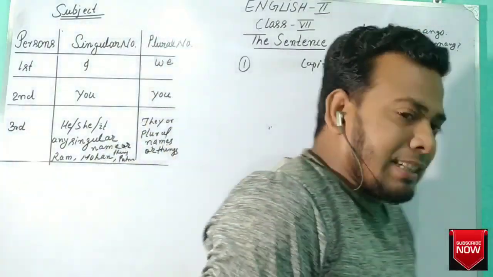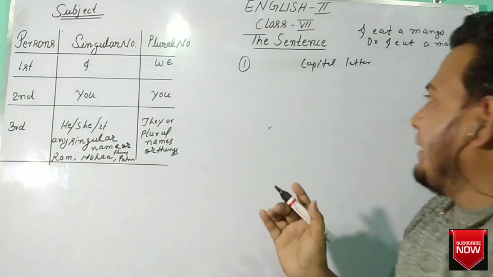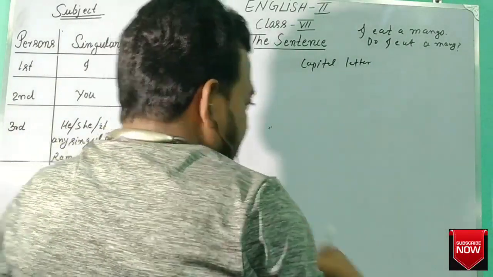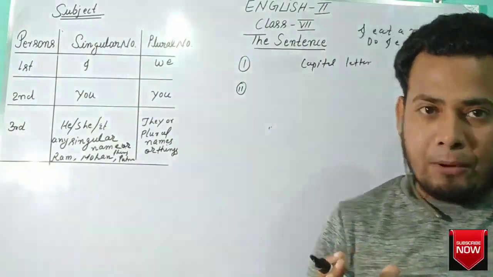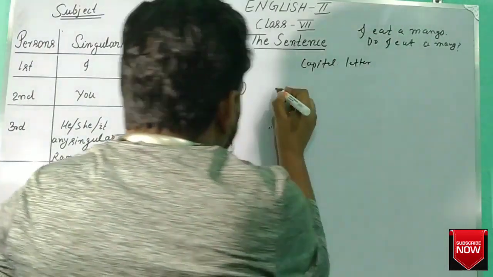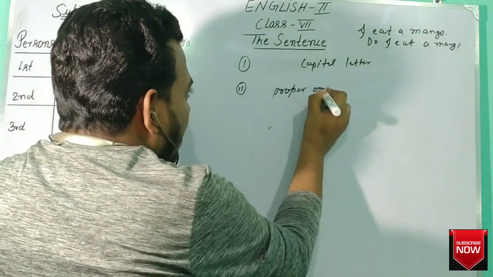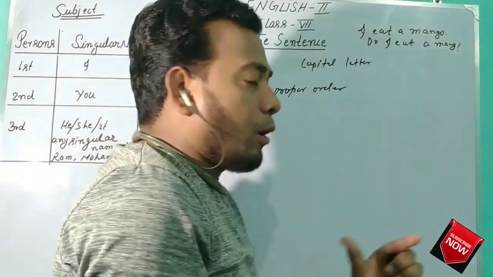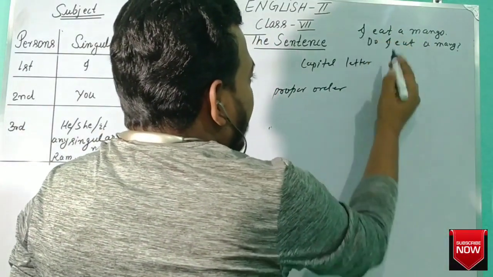So any sentence starts with a capital letter. Second, words are arranged in proper order.